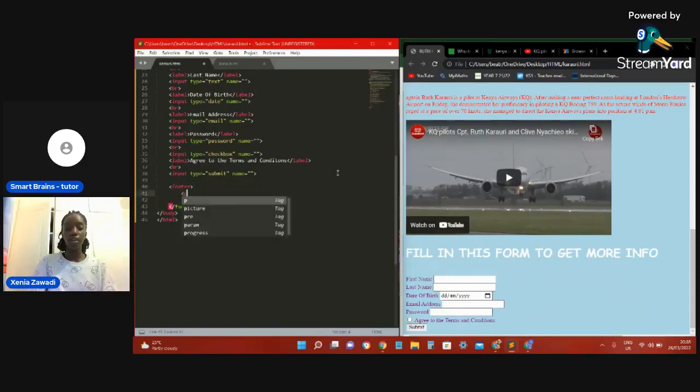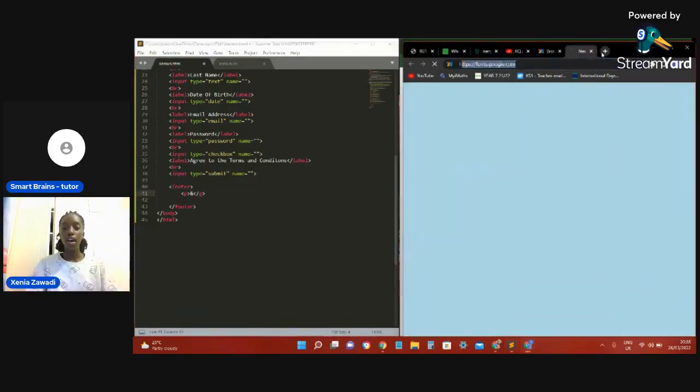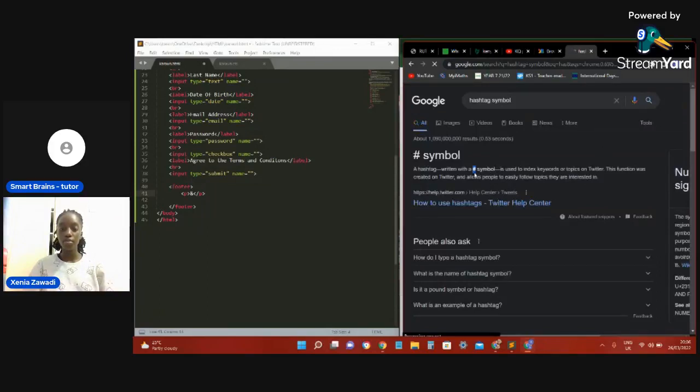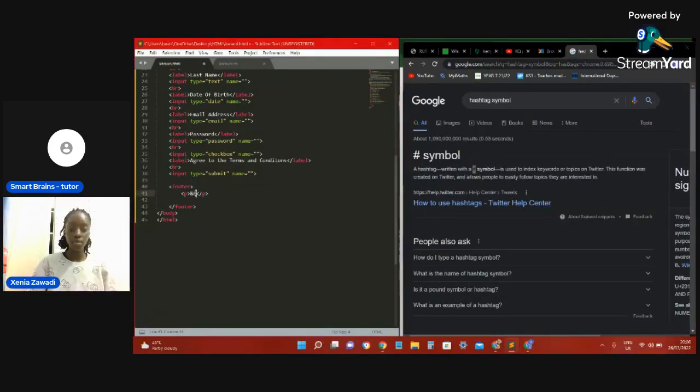Then we write paragraph and it should say the copyright symbol, 169, Xenia Zawadi, and the next copyright symbol will say learned to code at Smart Brains Kenya.